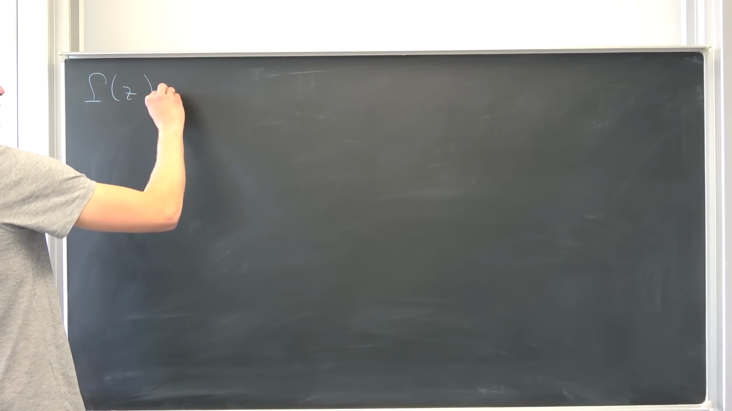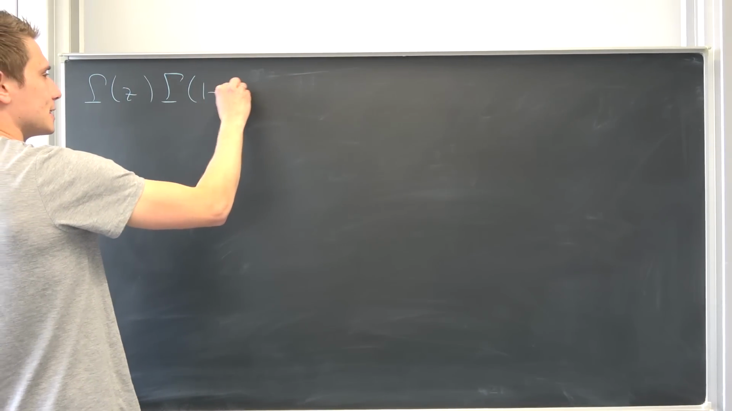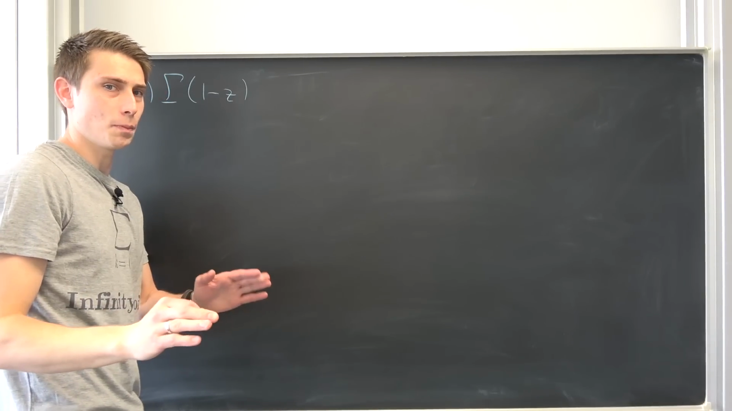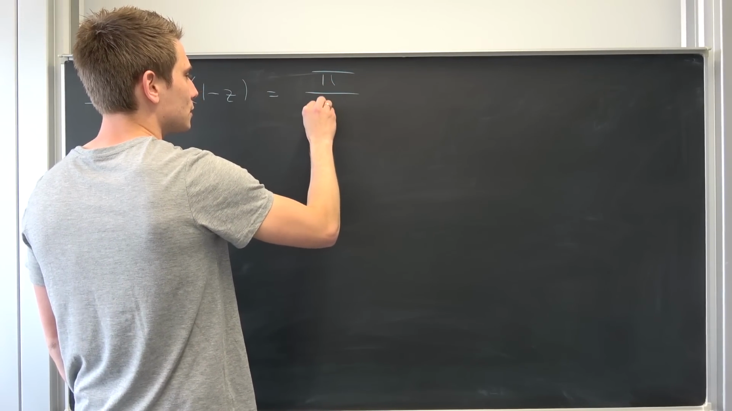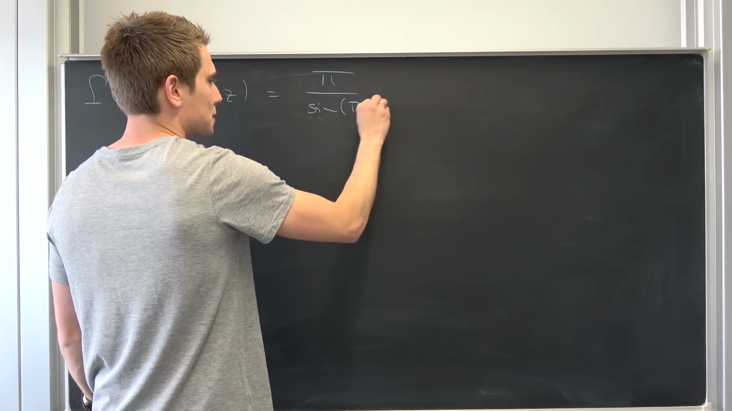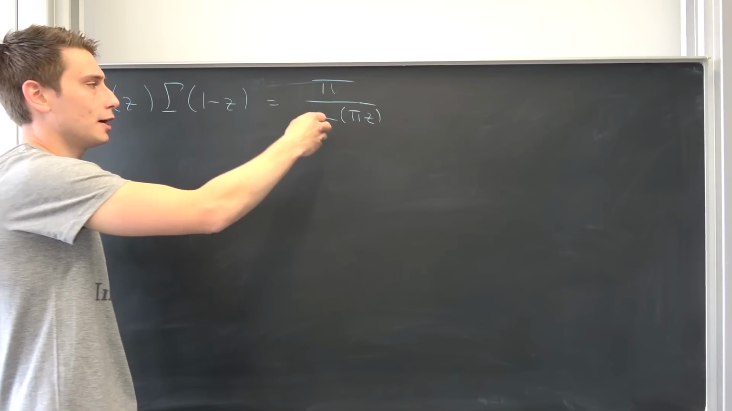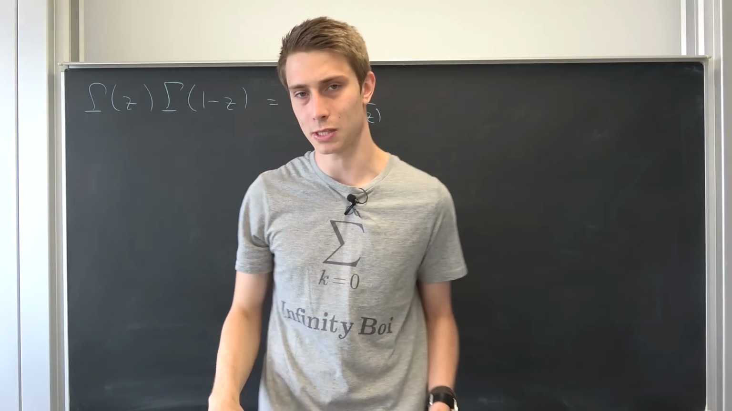So remember what we are going to do today is we are going to take a look at gamma of z times gamma of 1 minus z. And we already know by the previous video that this is going to evaluate to pi over the sine of pi times z. This is equivalent to pi times the cosecant of pi times z.